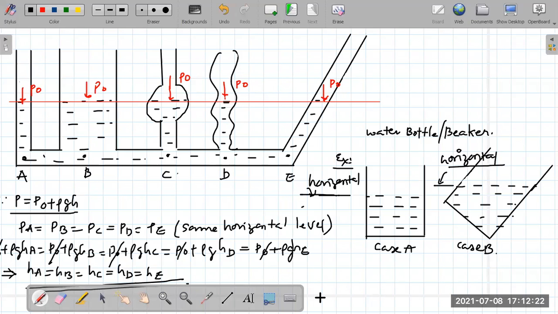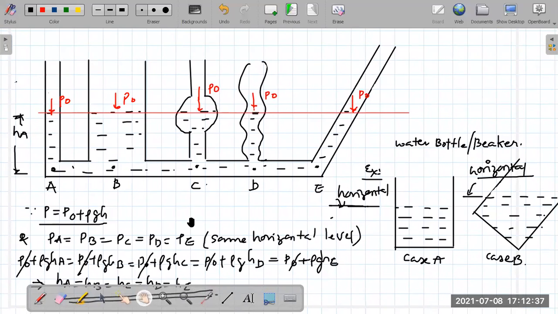No matter however you bend the beaker, irrespective of the shape and the orientation of the beaker, the liquid level will always be horizontal. From this experience itself, there is an old saying that liquid always knows its horizontal level.